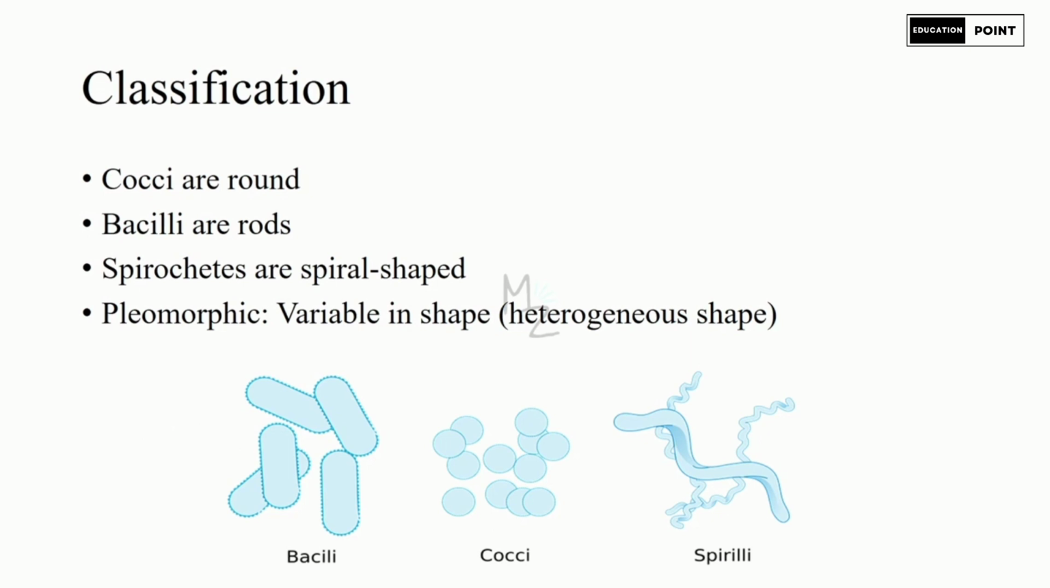Some bacteria are variable in shape and are said to be pleomorphic, heterogeneous in shape. For example, consider a bacteria that has the spiral shape, the cocci shape, and the bacilli shape. Like it has round, rod, and spiral-shaped bacteria in it. So we will term that bacteria as pleomorphic bacteria.